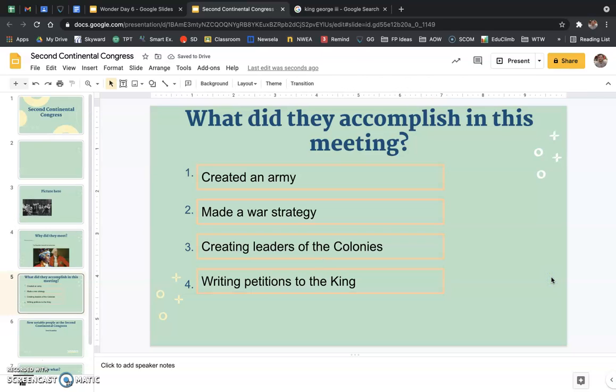they wrote some petitions to the king, saying, you decided that you don't want to help. They actually made a declaration that said, we are now at the point where we have grabbed our guns.